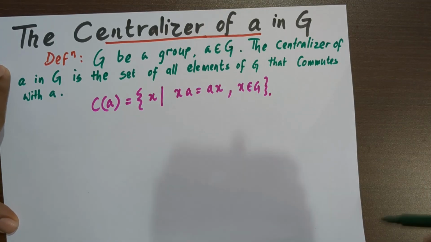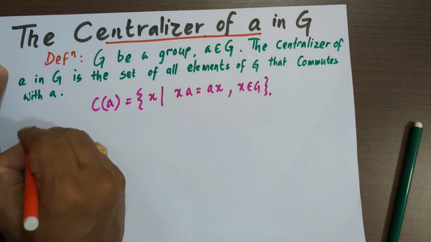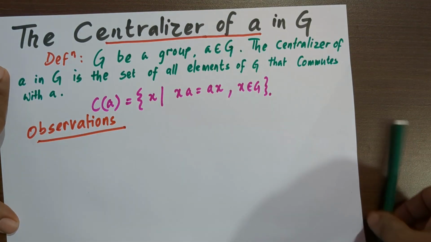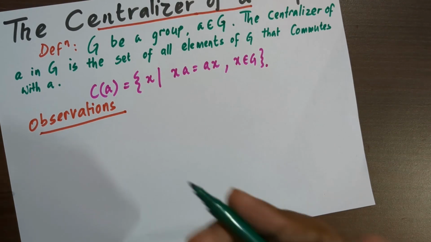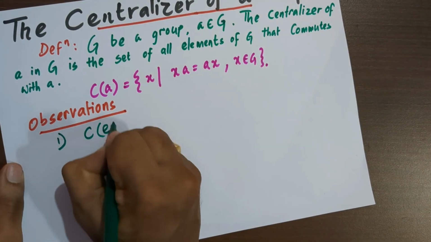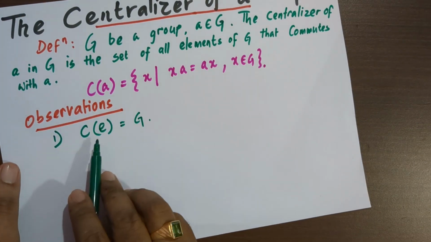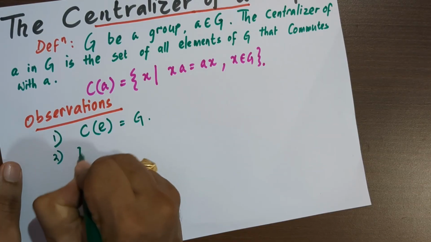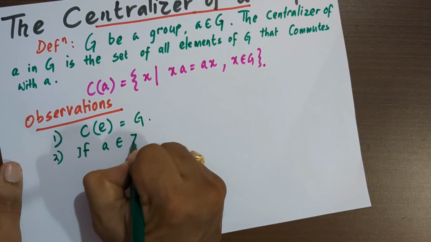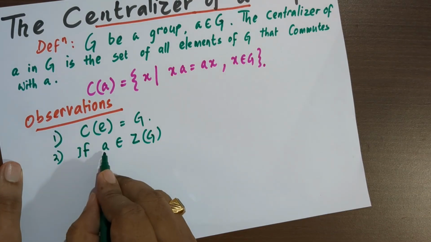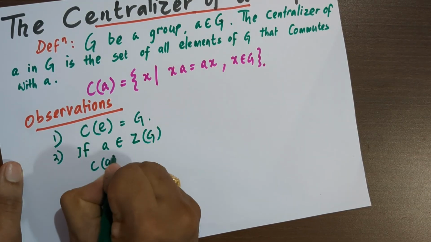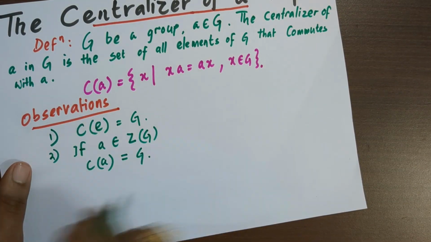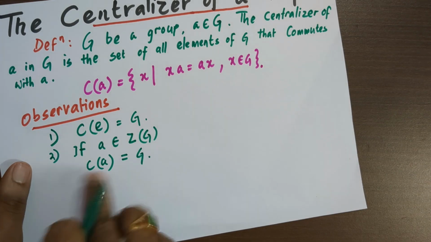And we have a few observations here. Note, first one is the centralizer of identity is the whole group G, because every element commutes with E. So the centralizer of identity is the whole group. Second, if A is an element of the center of group G, that means A commutes with every element, then also we have its centralizer the whole group, because A is in the center, A commutes with every element, so every element will remain in because they commute with A.